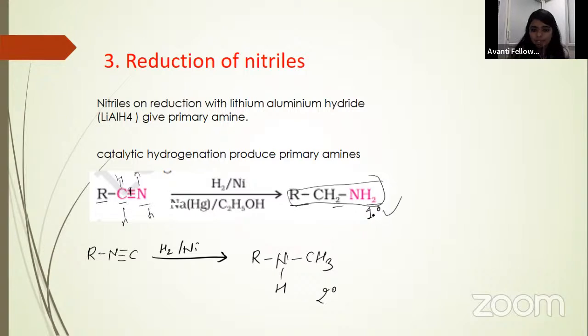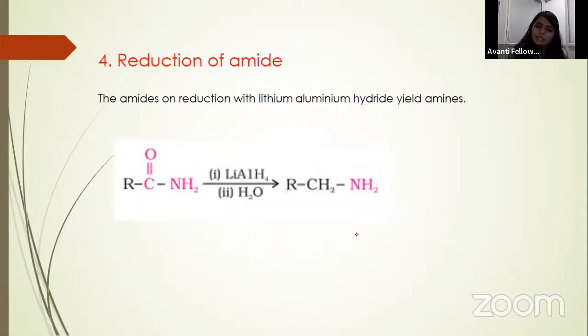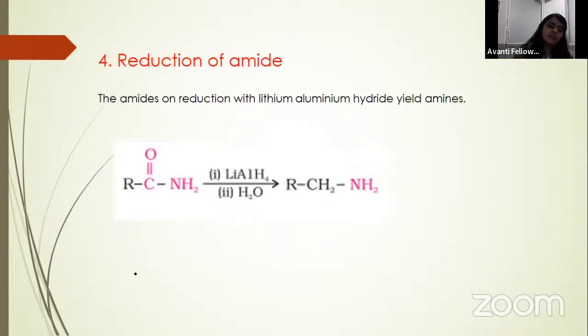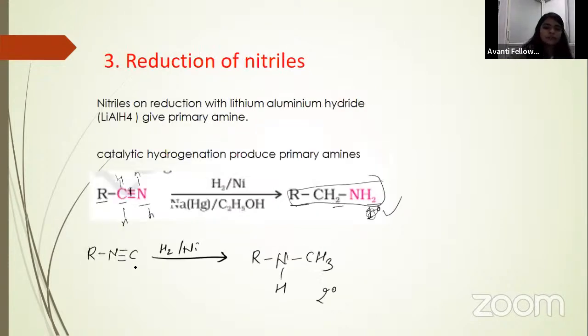Okay. But if you want a 2 degree amine, what will you do? If you say no, I need a 2 degree amine, then what will you do? You will take isonitrile. You know this, right? If CN group is there, it is an ambidentate ligand. If it is attaching from the carbon side, then you will call it nitrile.